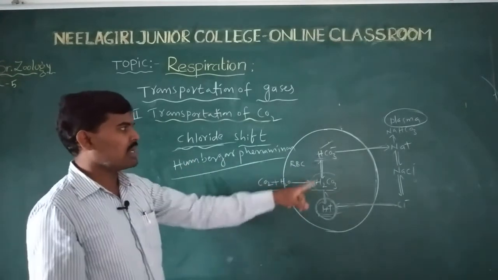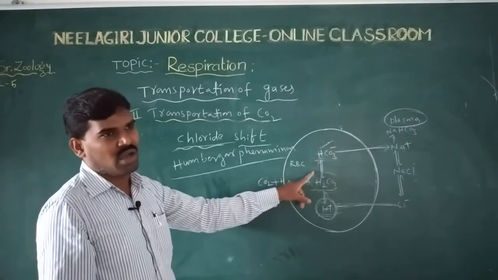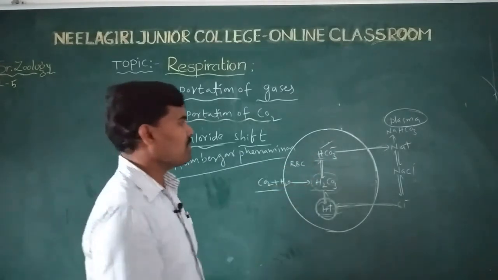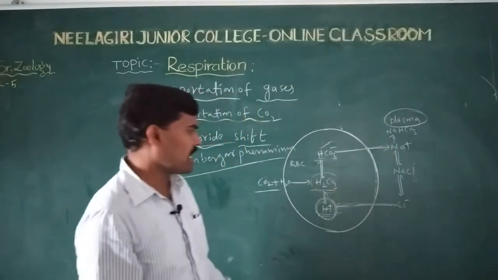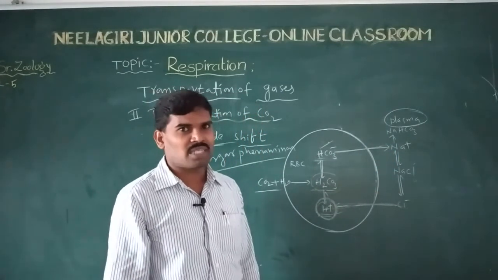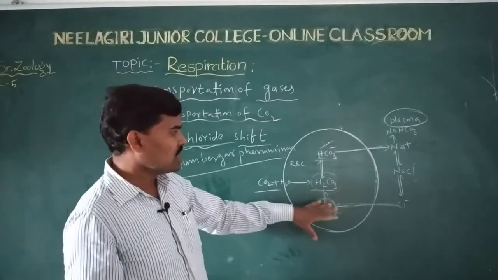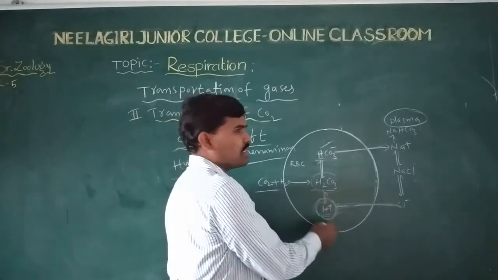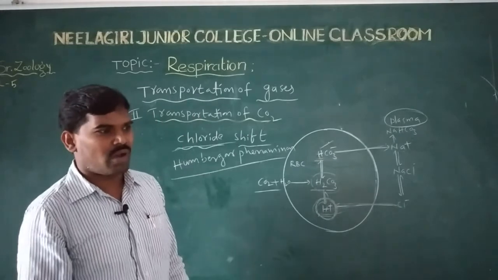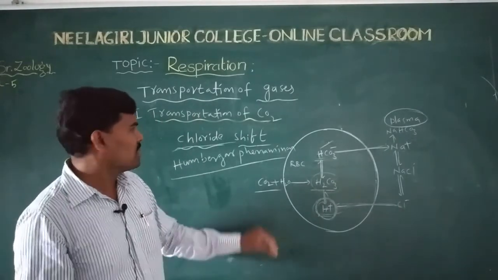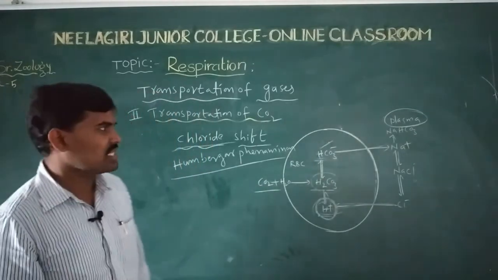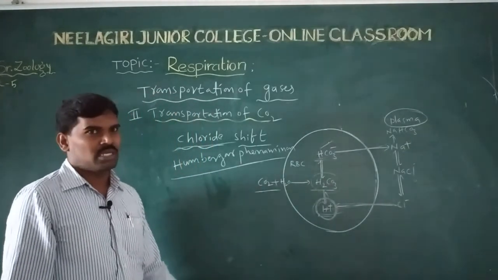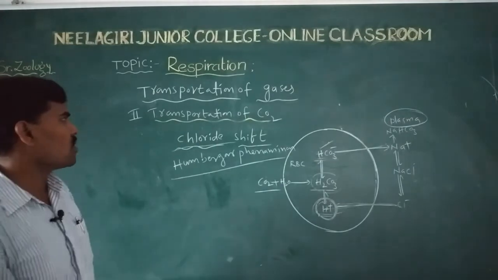Bicarbonate ions form inside the RBC and immediately diffuse into the plasma, but the hydrogen ions cannot, so they increase in the RBC. This ionic imbalance is balanced by exchange of bicarbonate and chloride ions between plasma and RBC, called chloride shift.